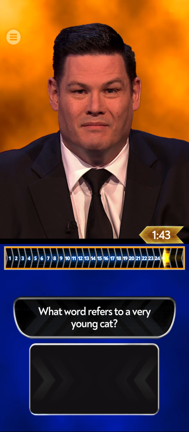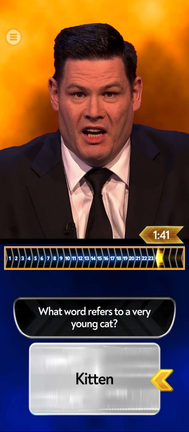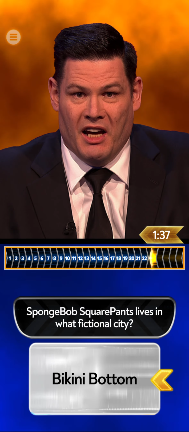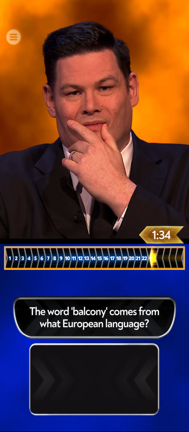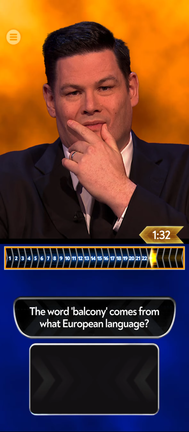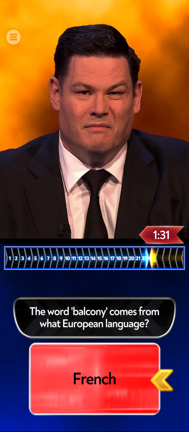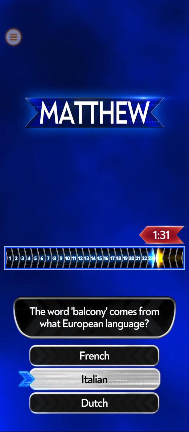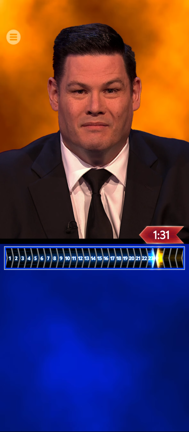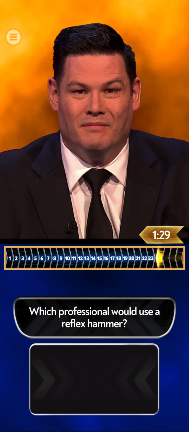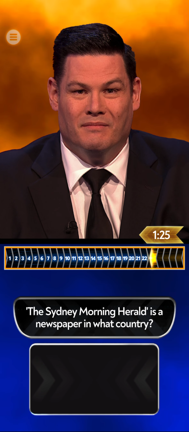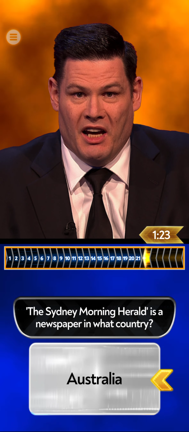What word refers to a very young cat? SpongeBob SquarePants lives in what fictional city? The word balcony comes from what European language? Which professional would use a reflex hammer? The Sydney Morning Herald is a newspaper in what country?